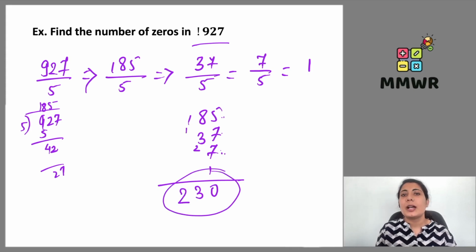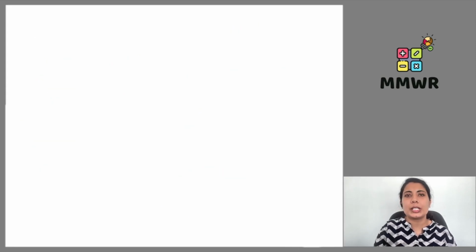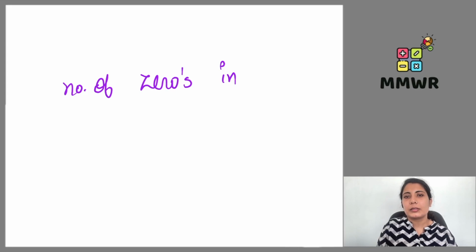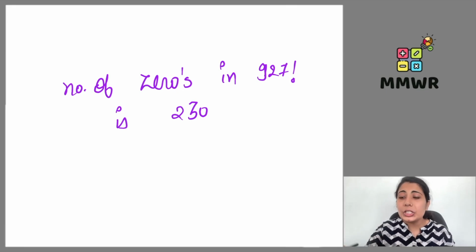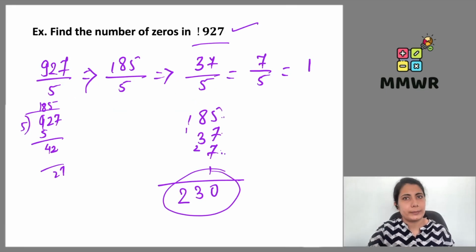So maximum, how many zeros will be there at the end in factorial 927? 230 zeros are there. So the number of zeros in factorial 927 is how many zeros? 230 zeros are there. How many zeros will come at the end? 230 zeros will be there.